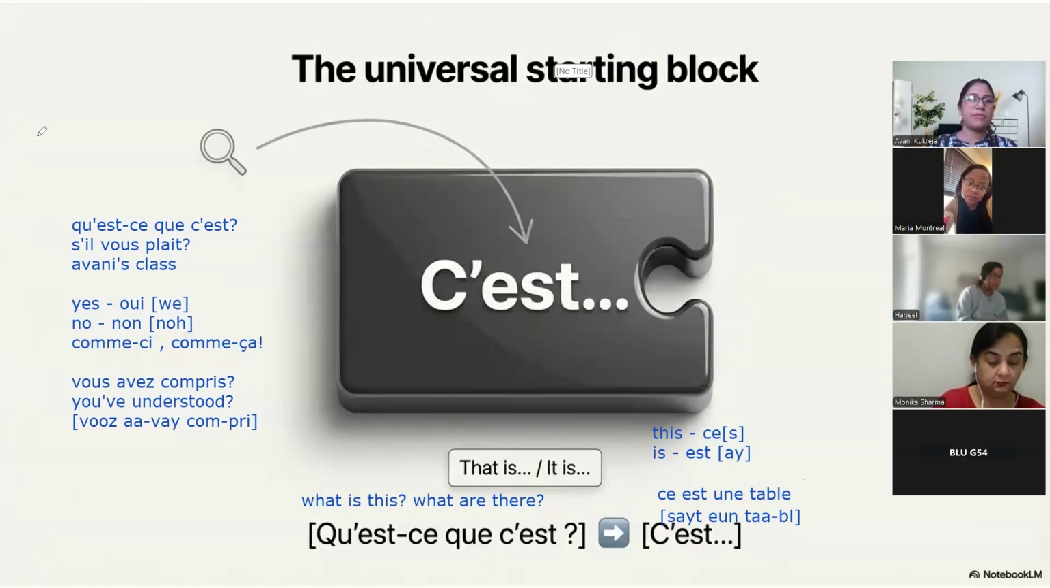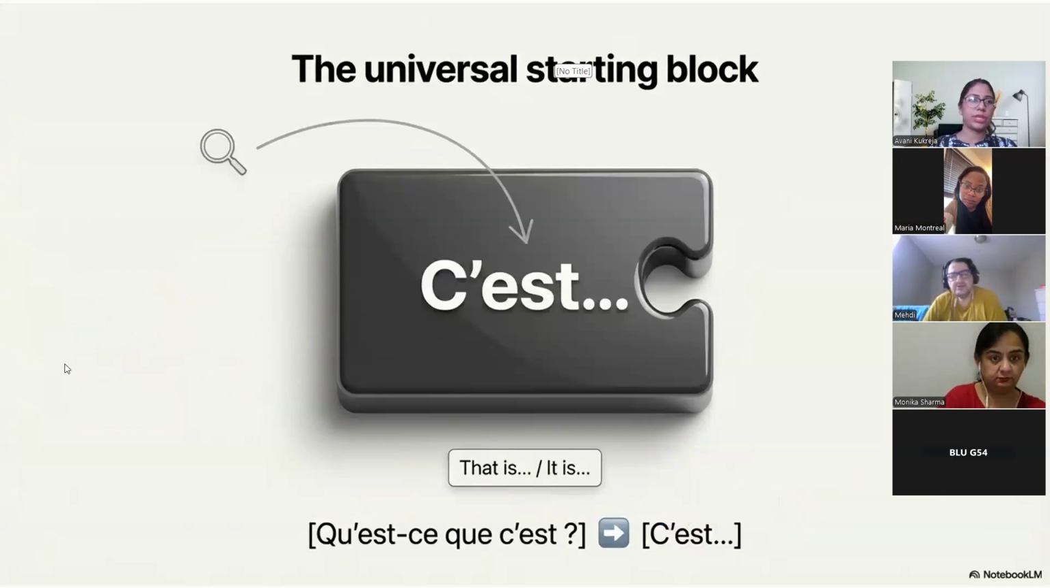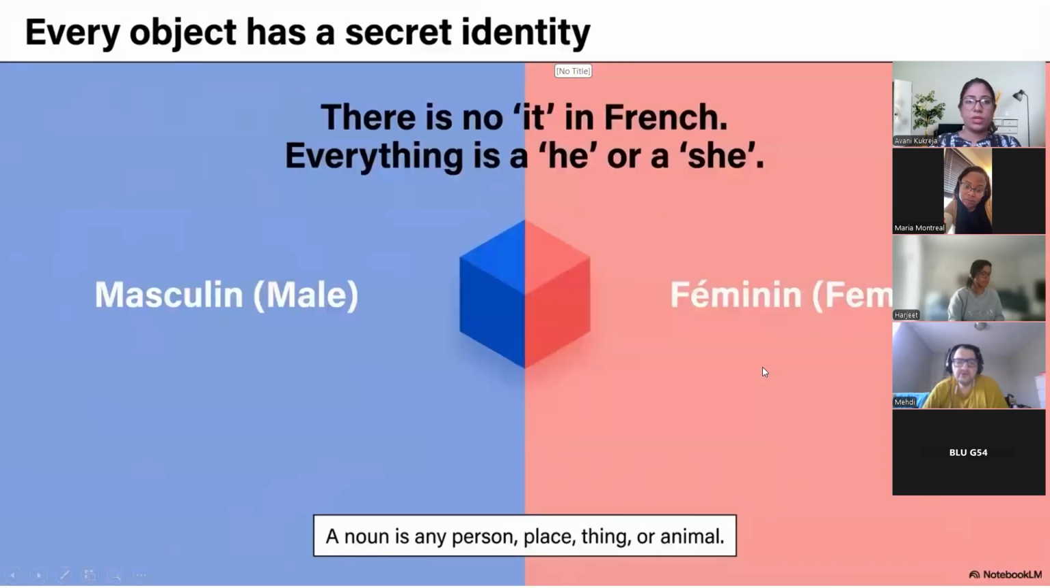Okay. And everybody's understood how to make sentences because you'll have to make sentences today. This is how we write. This is a table. Clear? We'll move on.